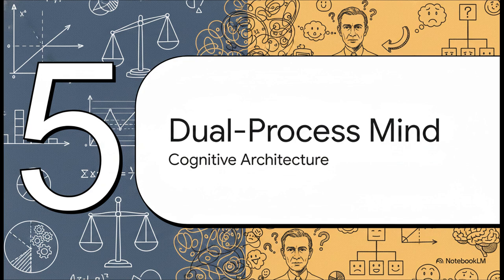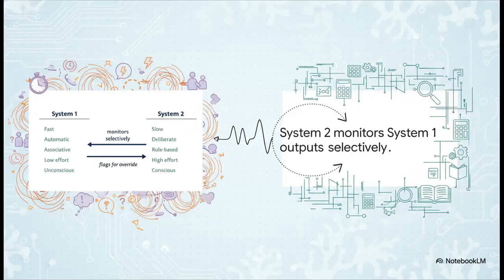Section 5. The Dual Process Mind. Now, this whole journey leads us to a truly fascinating question. If we have these brilliant normative models, why do even highly trained economists, people like Leonard Savage who understand the math perfectly, still fall into these predictable cognitive traps? The answer lies deeply embedded in our cognitive architecture. Daniel Kahneman's dual process framework elegantly deconstructs the mind, showing how 2 qualitatively different modes of processing govern our everyday judgments. It is a constant and honestly highly unequal interplay between 2 distinct systems in our brains.